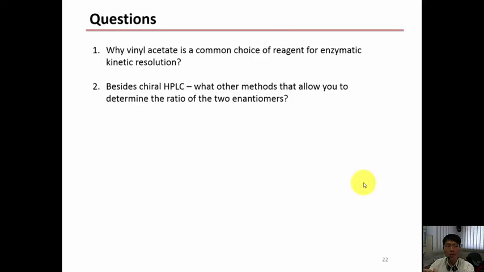Now, the final question for you is, why is vinyl acetate a common choice of reagent for enzymatic kinetic resolution? And besides chiral HPLC, what other methods allow you to determine the ratio of the 2 enantiomers? Brainstorm and discuss with your friends and think about which answer from your teammates is the most logical. Then learn to elaborate and substantiate your argument.